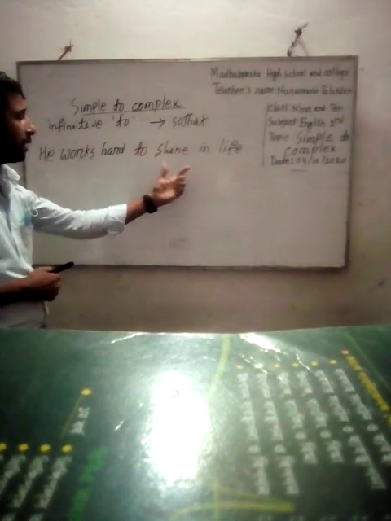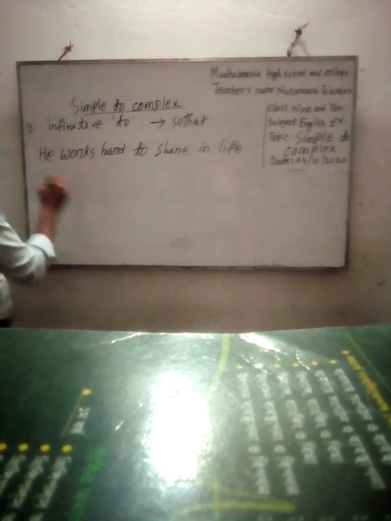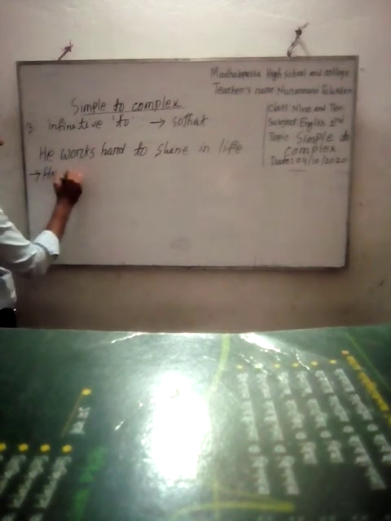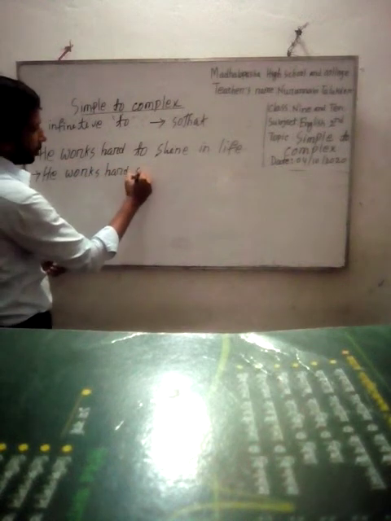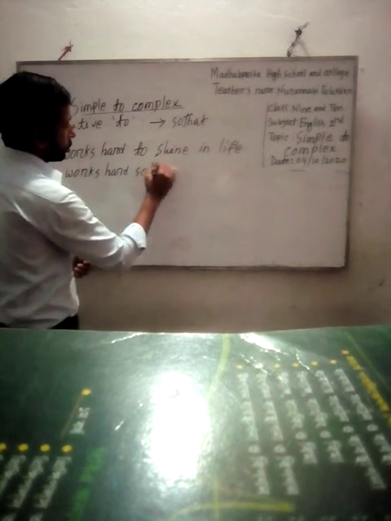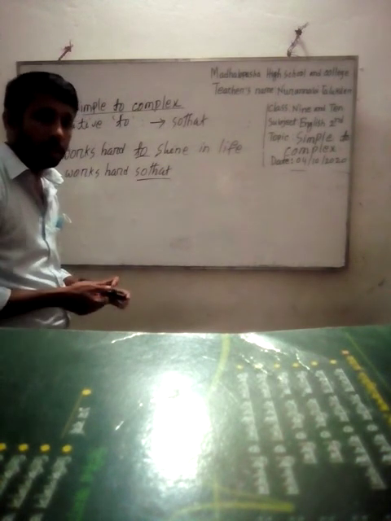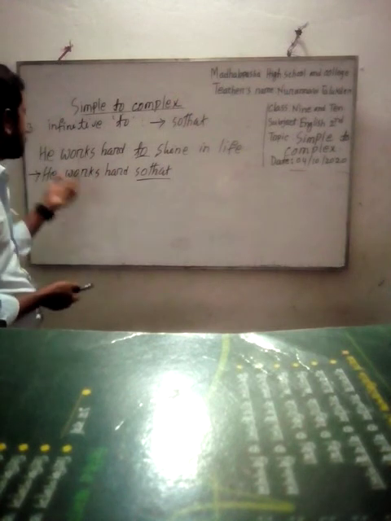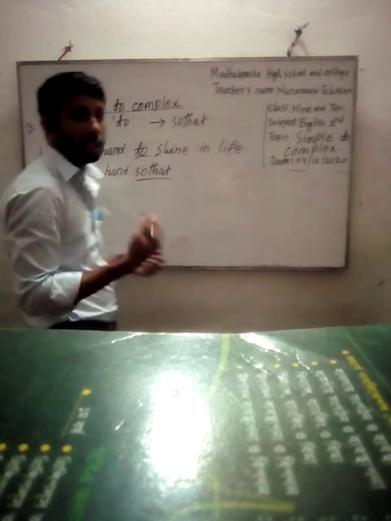If we find to with infinitive and if to indicates purpose, then we will use so that instead of to. Instead of to, we will use so that. Then we will have to use another subject. So what subject will we use? We will use the pronoun of the first subject. As he is the pronoun, we don't need to use another pronoun he.